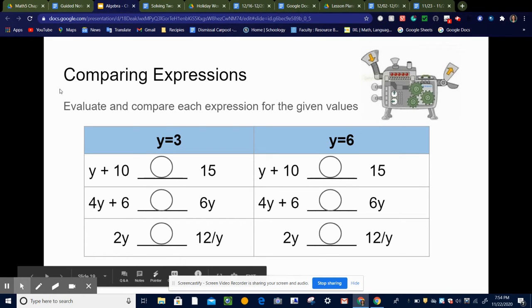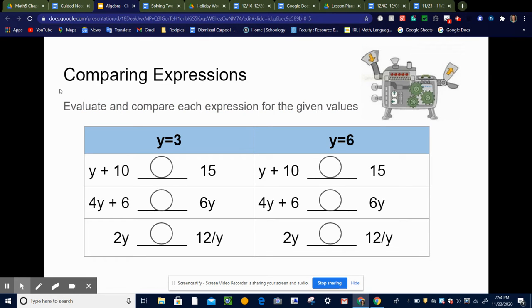So in this lesson, we're going to talk about how to evaluate and compare expressions. So this chart should look similar to what we did in a previous lesson about when we plugged in a number for y and evaluated to figure out what it was worth. So this time we're just going to be comparing two values.